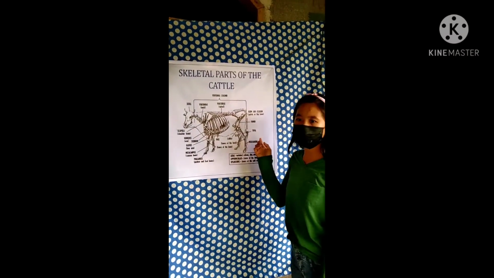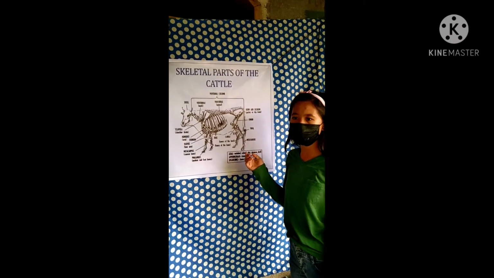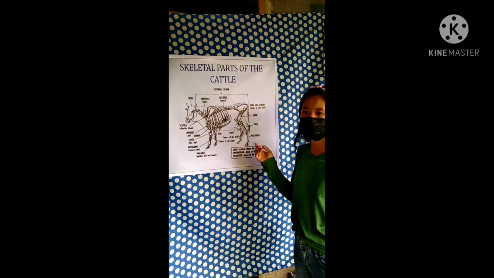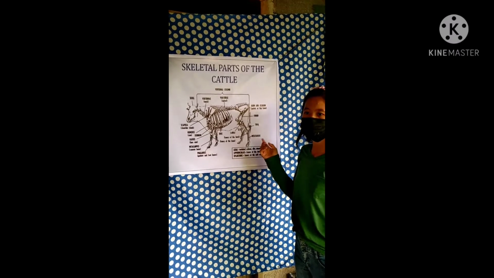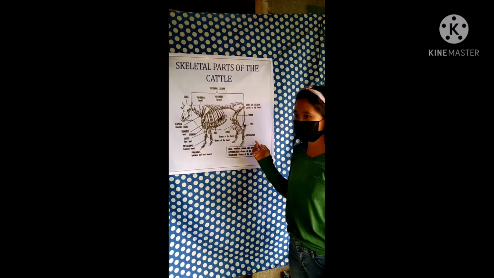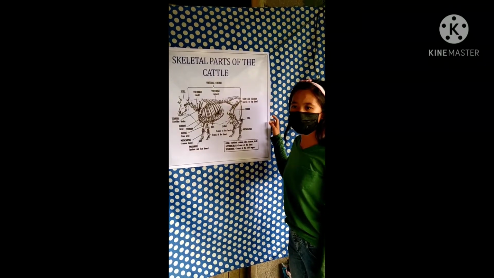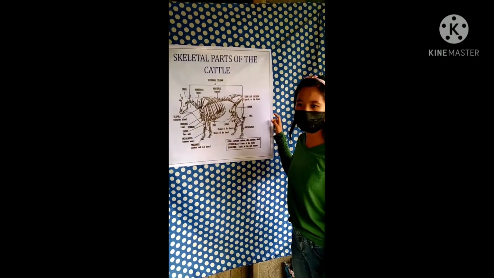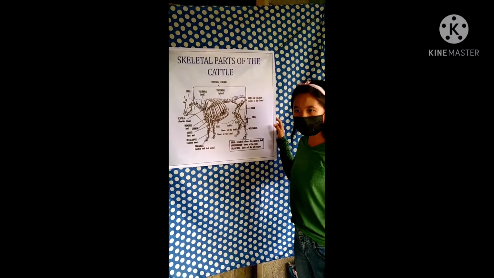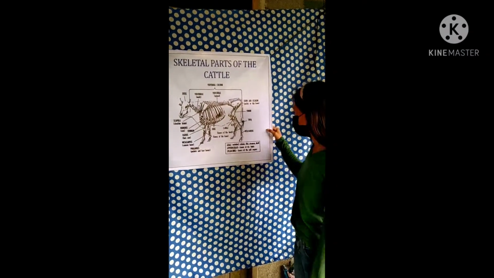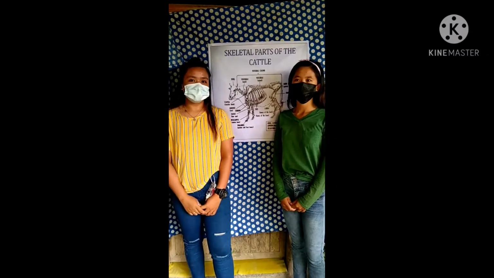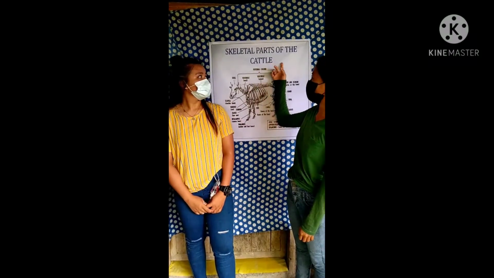Tibia. Tibia is also known as the shin bone or shank bone, is the larger, stronger, and anterior bone of the lower leg. Femur. Femur is the proximal bone of the hind limb in tetrapod vertebrates. That's all our report for skeletal parts of the cattle.